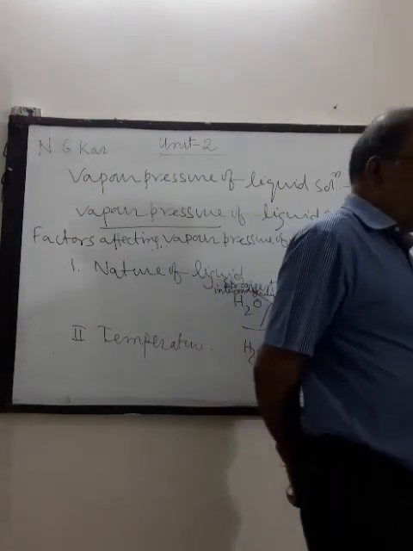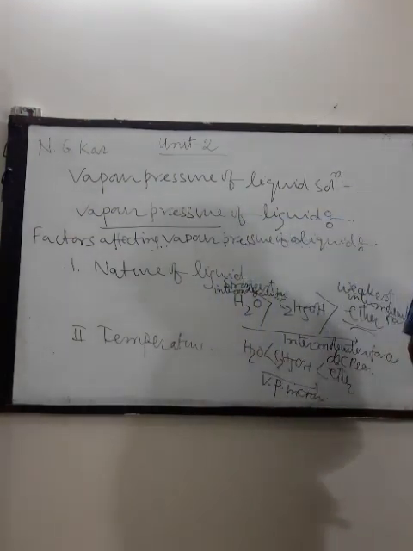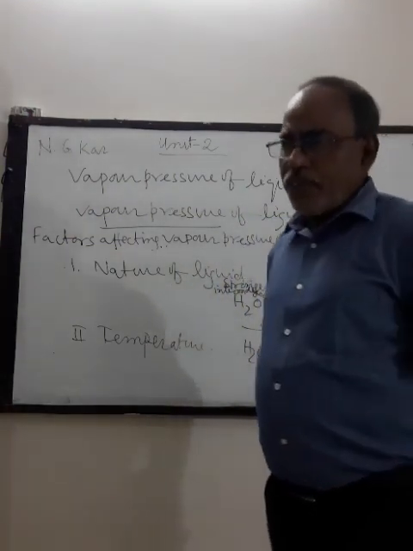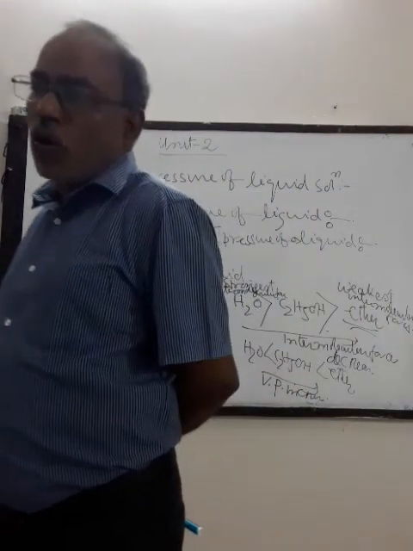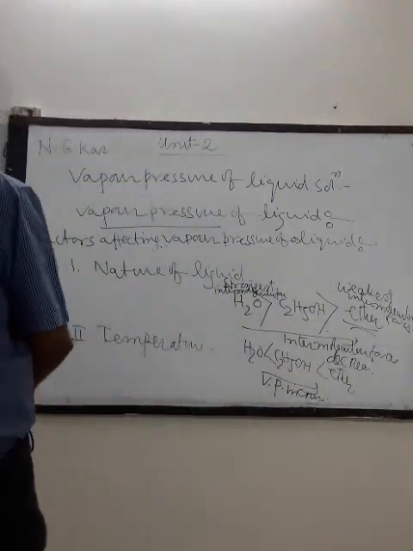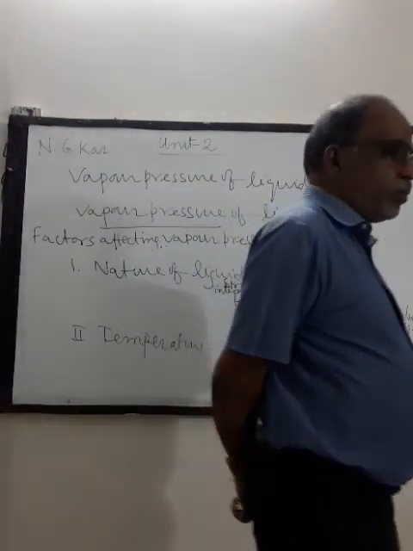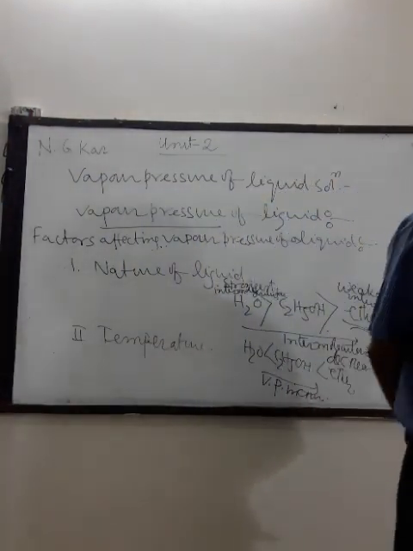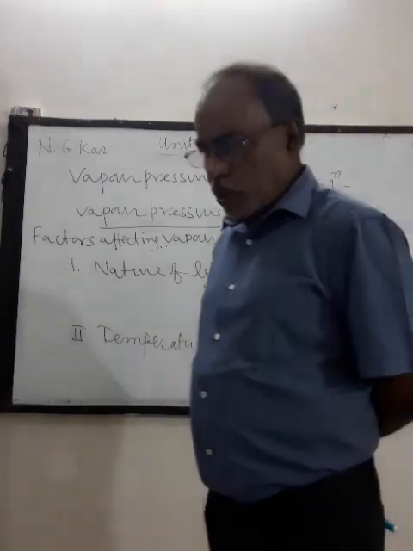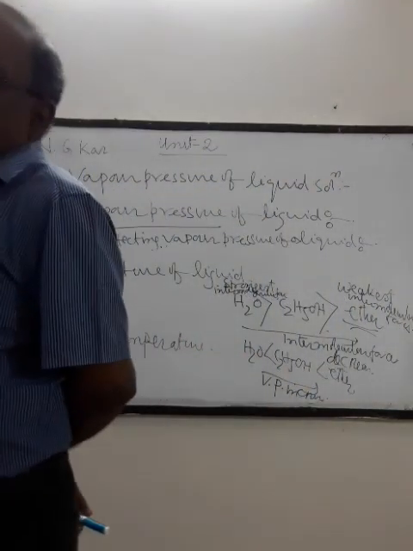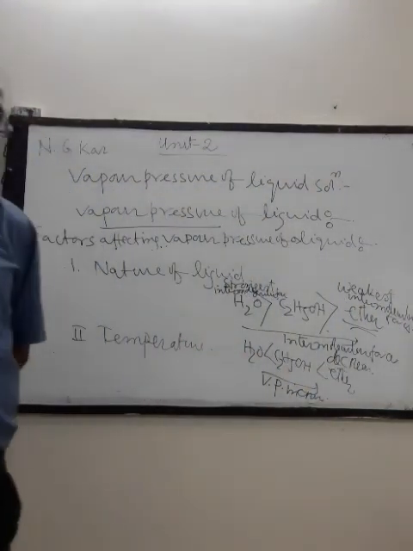Now there is a relation between intermolecular force and vapor pressure. If in any liquid the intermolecular force is strong, it has a very low value of vapor pressure. And if the intermolecular force is weak, it has a high value of vapor pressure. So intermolecular force and vapor pressure are inversely related.